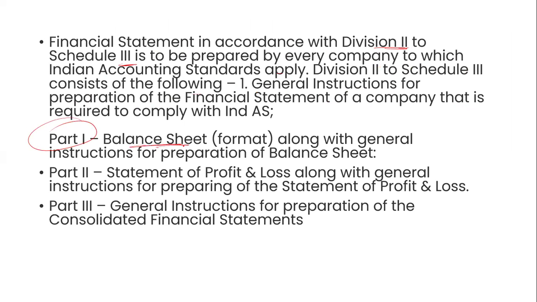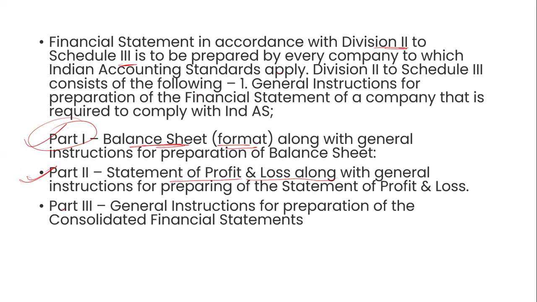The balance sheet format is in Part 1. In Part 2, the profit and loss account along with the general instructions is given, in Schedule 3.